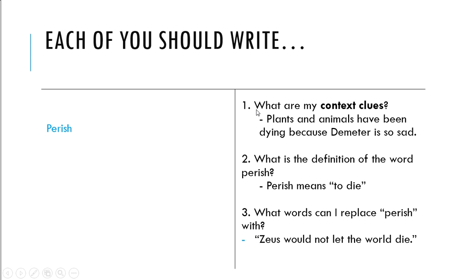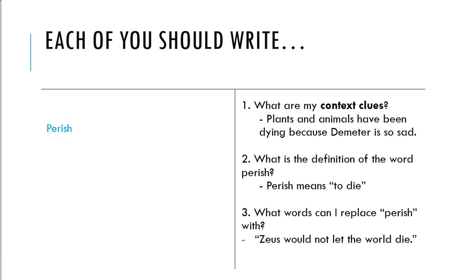Number 1, I ask myself, what are my context clues? Well, I know that plants and animals have been dying because Demeter is so sad. Number 2, what is the definition of the word perish? I think that if plants and animals are dying, then that must mean that the word perish means to die. And 3, what words can I replace perish with?